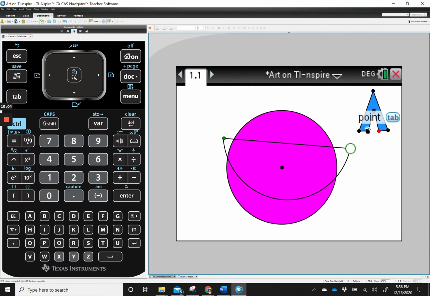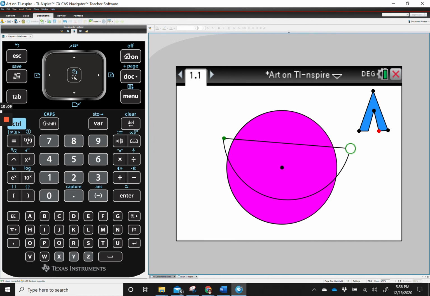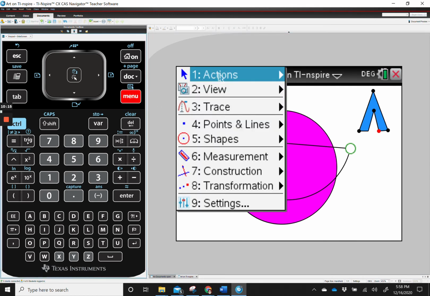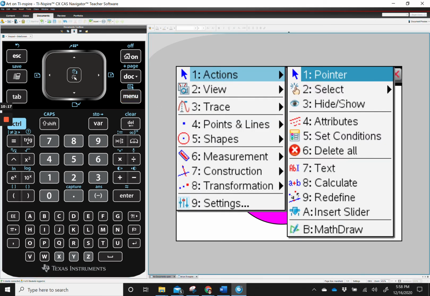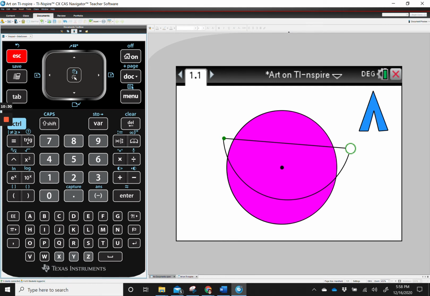And remember, if you want to get rid of all of those points, you can do it one at a time by right-clicking on each one and clicking hide, but that's the hard way of doing it. If you're going to hide several things at one time, you want to use your menu. Number 1 is actions. Number 3 is hide show. And remember, you can click on anything that you want to hide. So I'm clicking on each of these points. And then when I press escape, all of the points will be hidden.